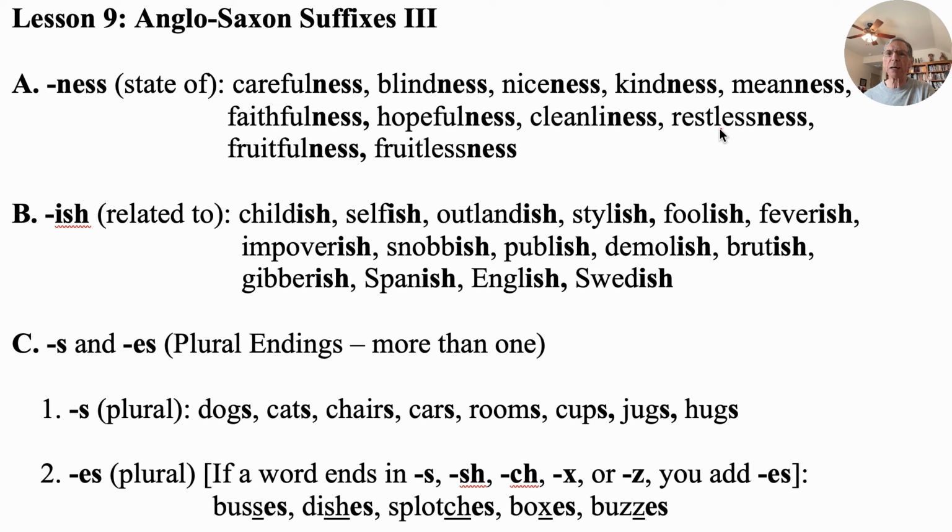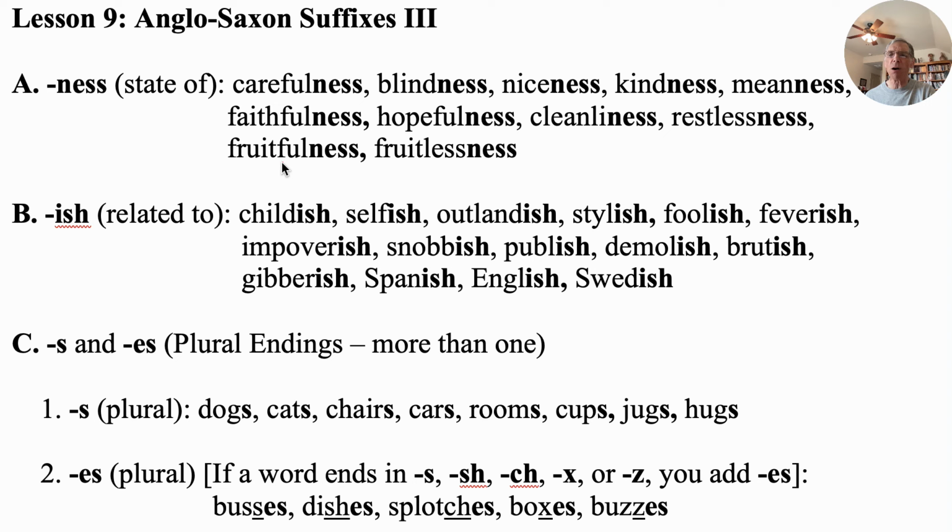The next one, again, we have two suffixes. We have less and we have ness. So here we have rest. We have less rest, so we can't rest very well. And now we are in the state of restlessness. Not a good state to be in.